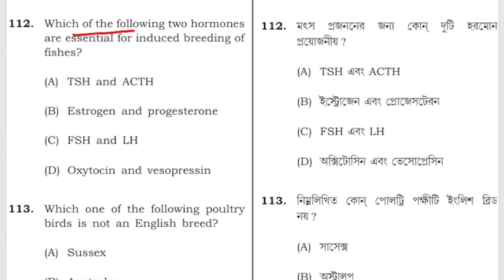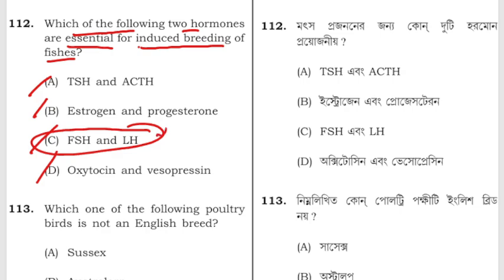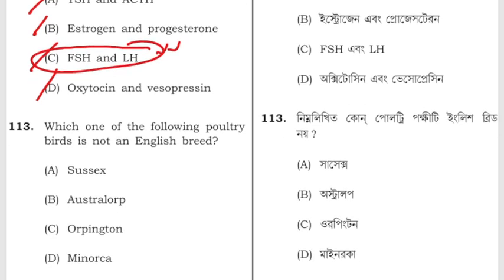Which of the following two hormones are essential for induced breeding of fishes? TSH, ACTH, estrogen, progesterone, FSH and LH, oxytocin, or vasopressin? The correct answer is FSH and LH, follicle stimulating hormone and luteinizing hormone.